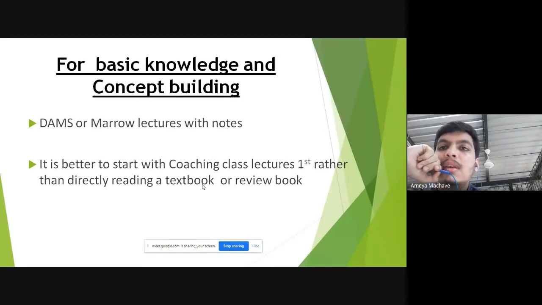So go through the lecture and read the notes to build your concepts, and keep revising the notes again and again. Then, when you are done with one round of lectures and notes, you can start reading a book, rather than starting the book from day one, because both textbooks, Parsons or Khurana, have a lot of information in them, and the information is quite vague. Say the topic of conjunctivitis is around 30 pages in Khurana, and at the end of the chapter we feel that all conjunctivitis have the same features.